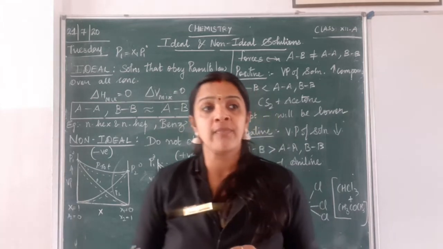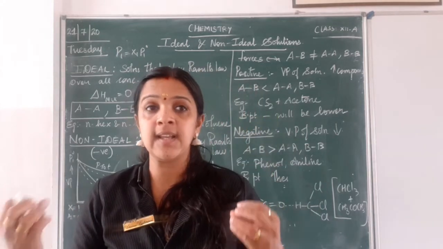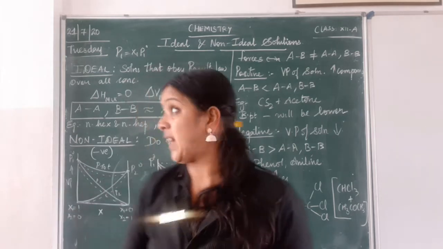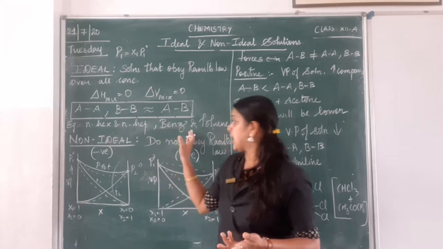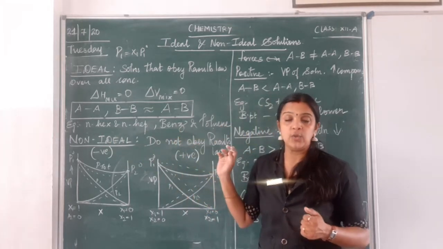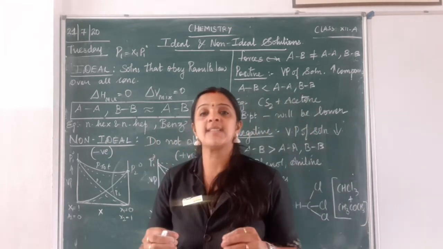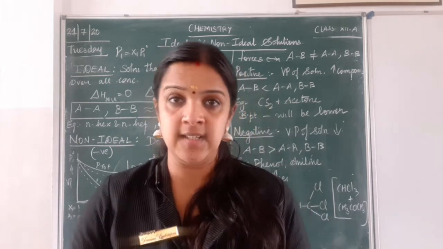As I told you, ideal solutions exist only in very few cases. Examples I have written are n-hexane and n-heptane, and also benzene and toluene. But these are just examples which are close to ideal solutions.